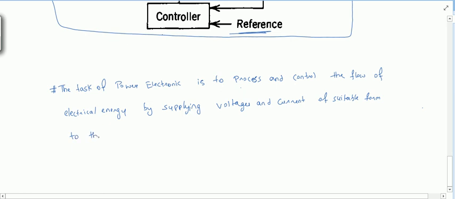So this is basically the task of power electronics, as I've told earlier.